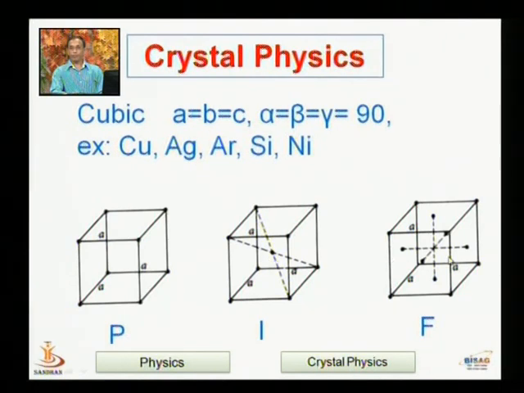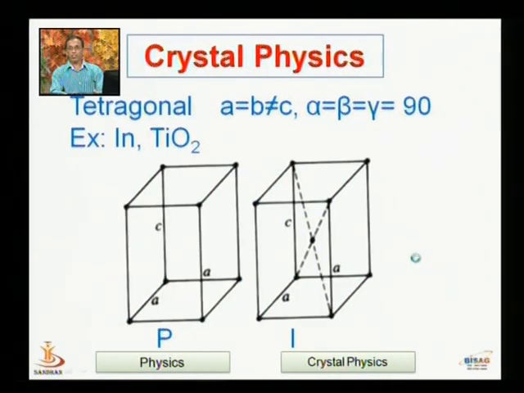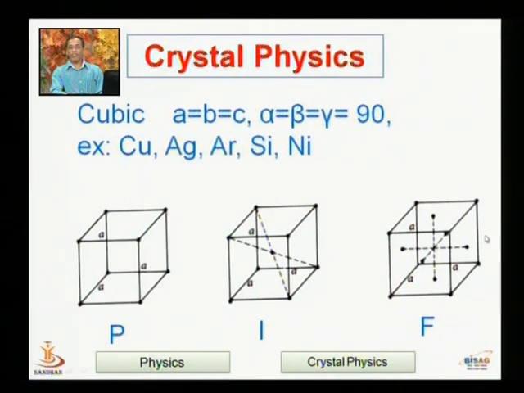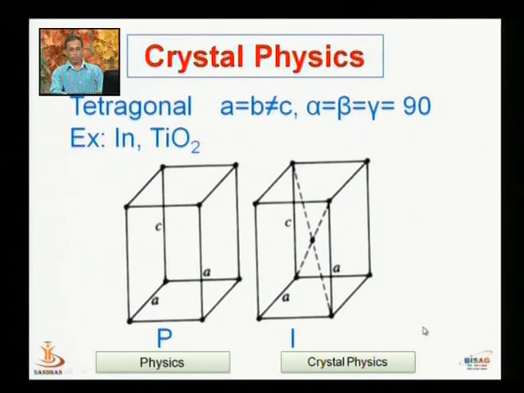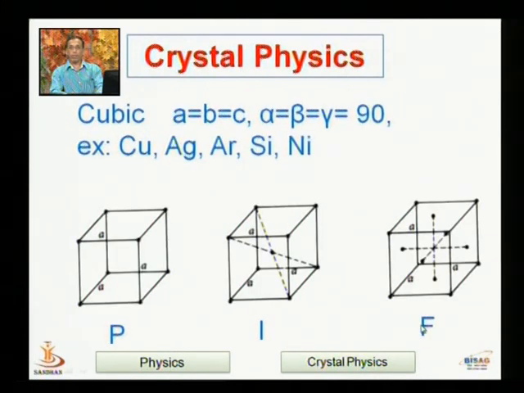Third case, there are 8 corners of the cell. So 8 atoms are arranged at every corner point, and every cell has 6 faces. So an atom is placed at the center of each face. So it is known as the face centered cubic. So P for primitive, I for body centered cubic, and F for face centered cubic. So the cubic crystal system has 3 types of lattice.